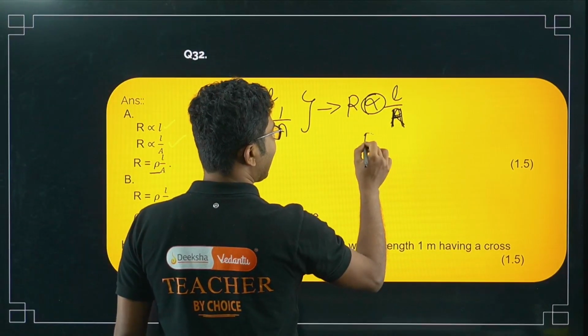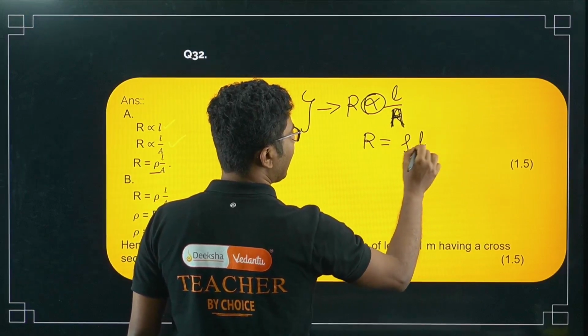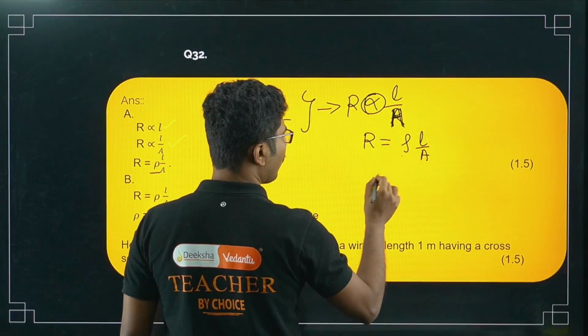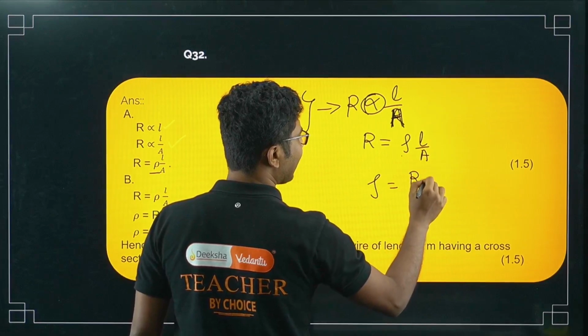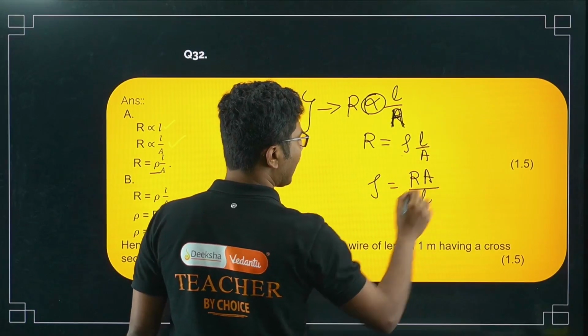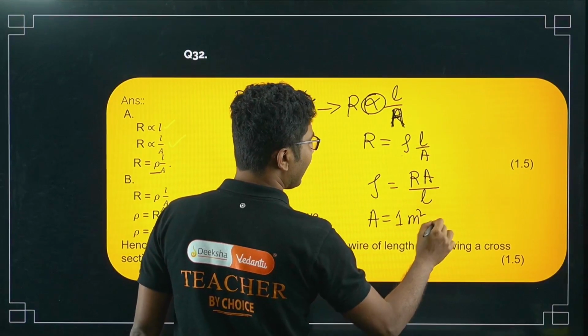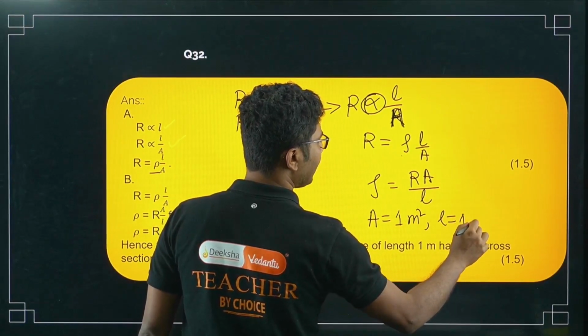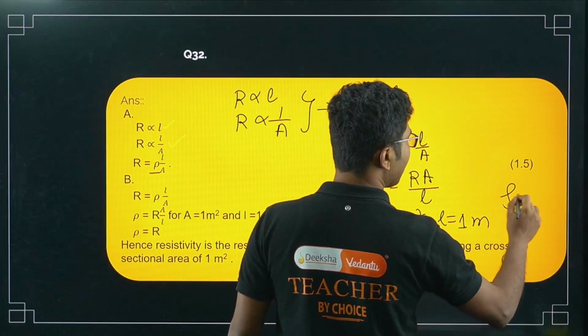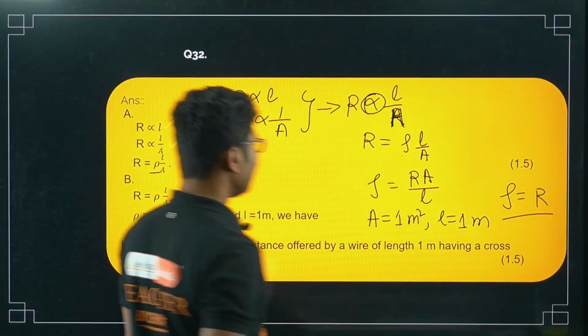So we can write R is equal to rho L by A, or rho is equal to R A by L. Now if I make A equal to 1 meter square and L equal to 1 meter, then rho will become R, right?